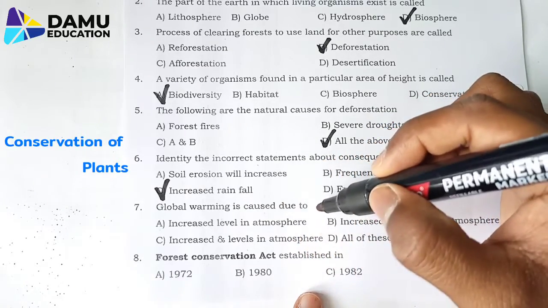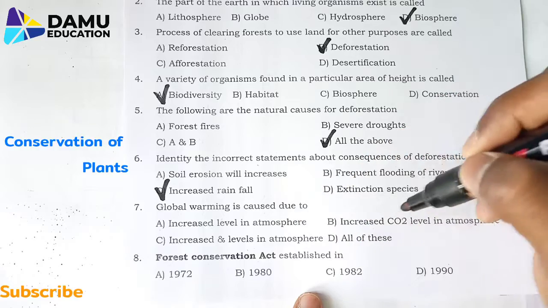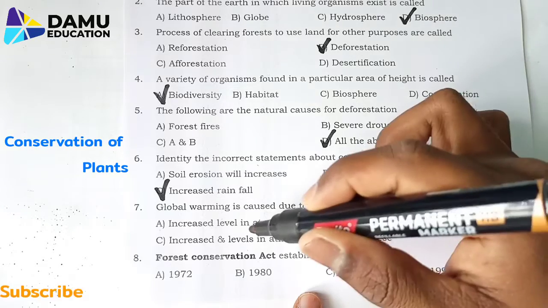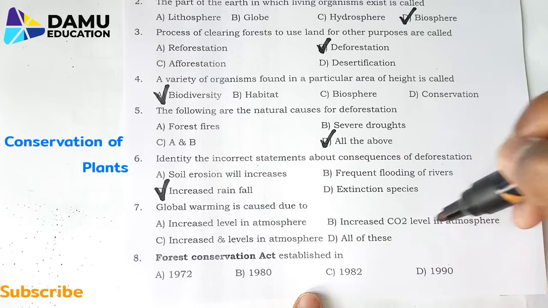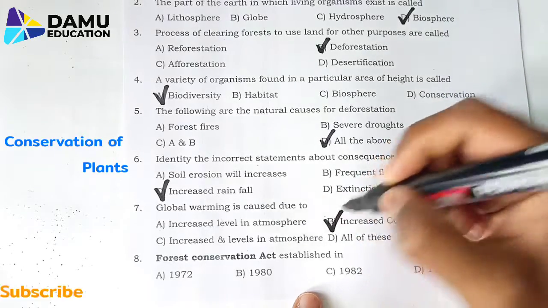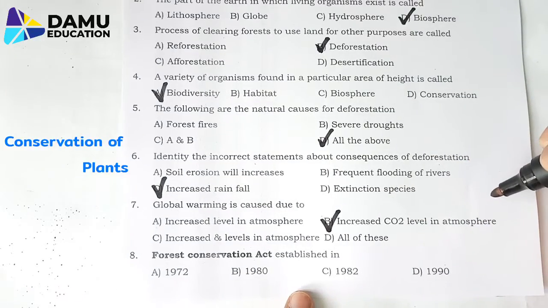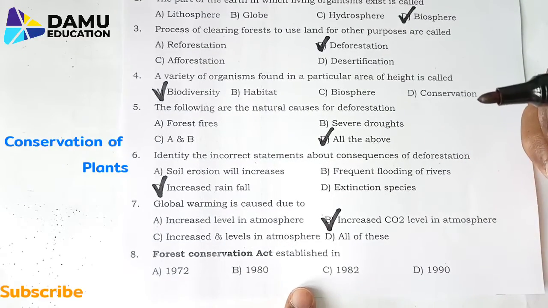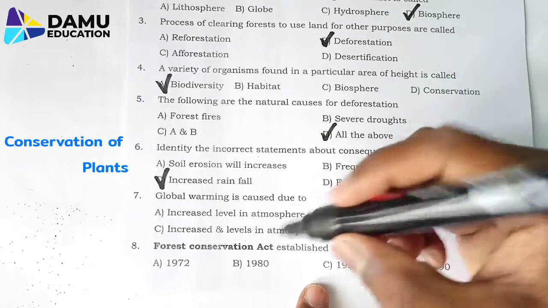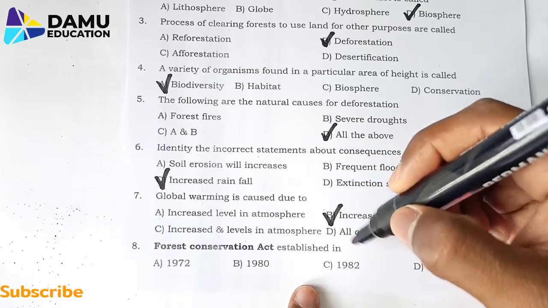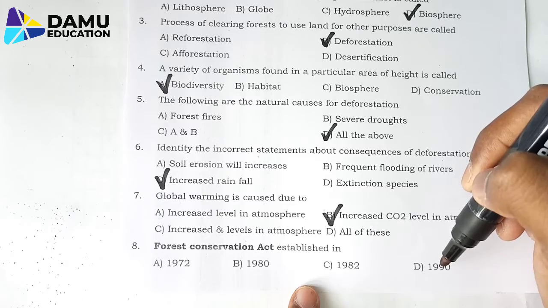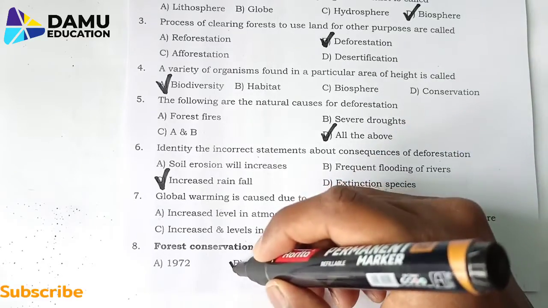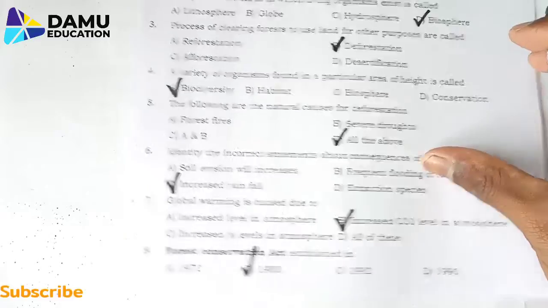Global warming is caused due to increased level in the atmosphere of what? Increased CO2 level in the atmosphere, or other gases, or all of these. So the seventh one is increased carbon dioxide, CO2 level in the atmosphere. It causes the global greenhouse effect. Then the Forest Conservation Act was established in 1972, 1980, 1982 or 1990. So the eighth one, we know that is 1980.